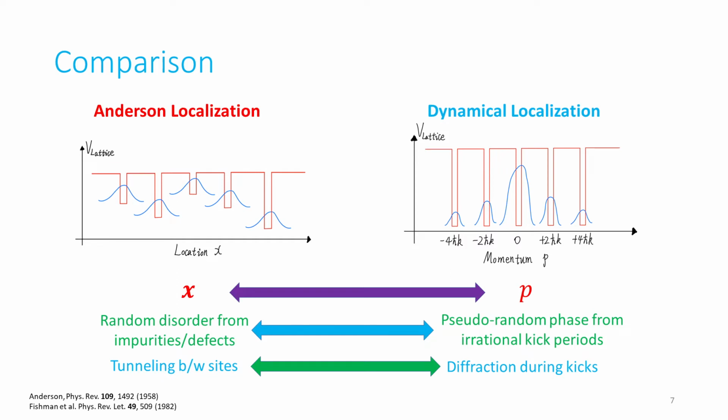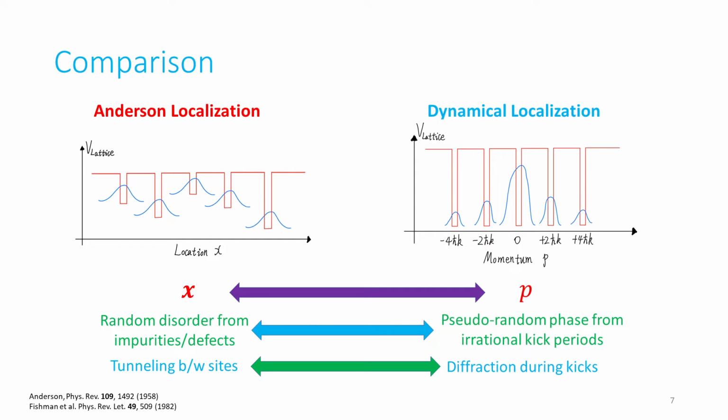On the other hand, in the quantum-kicked rotor, the dynamical localization is a localization in momentum space. Here on the right is a sketch of the momentum lattice. The vertical axis is the lattice potential, and the horizontal axis is the momentum. During the infinitesimal time that each delta kick happens, the diffraction mixes up different momentum states, which can be compared to the tunneling in the Anderson model.